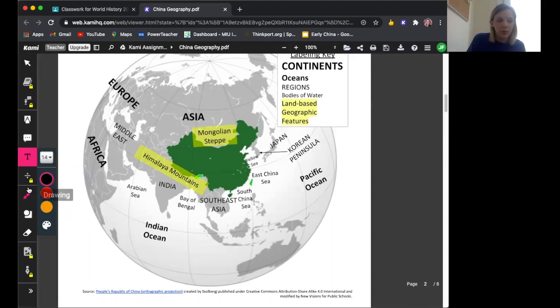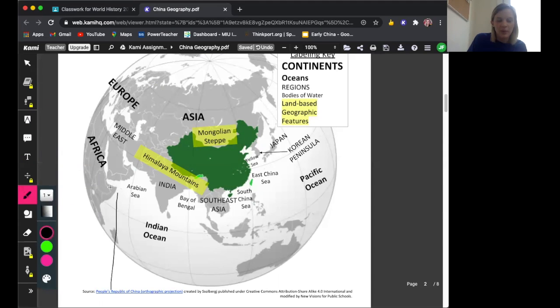So remember, we are going to use the directions north, south, east, and west. So looking at India in relationship to China, I see that it is below China.